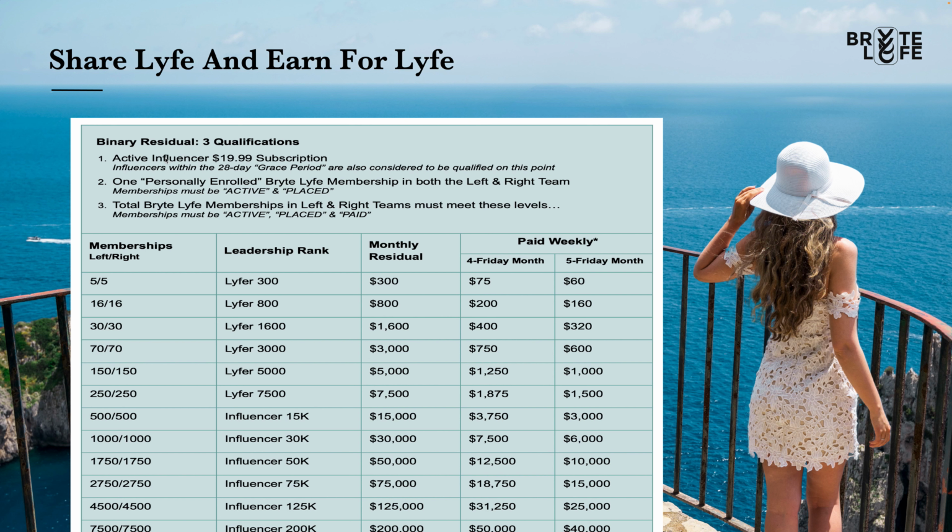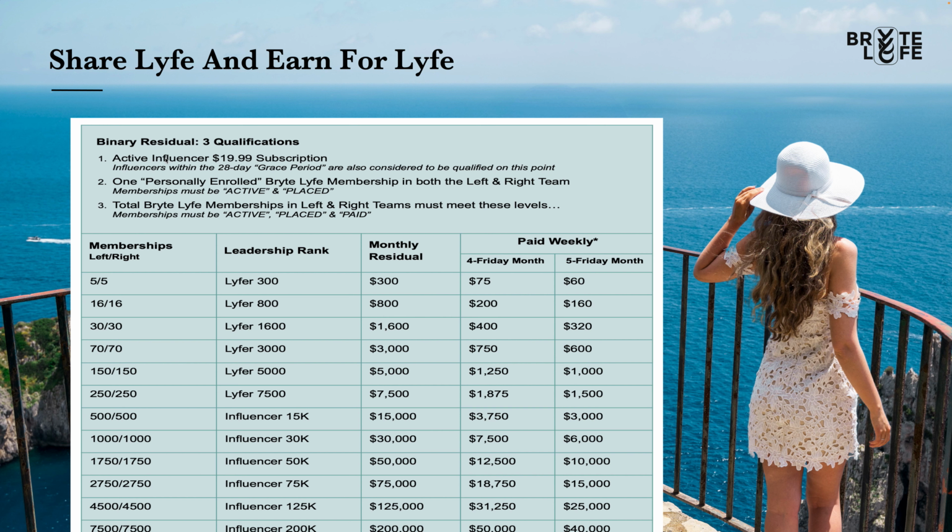And on a 4 Friday month, we would be depositing $75 every Friday. And on a 5 Friday month, it's based on when that week ends. So if it ends in that month and there's that many Fridays, that is the amount of your deposit, which you will see in your commission register in the back office. When you click on commissions, you will see a full breakdown of what you earned for that week and what the cutoff day was, so you'll know what month you're being compensated for.